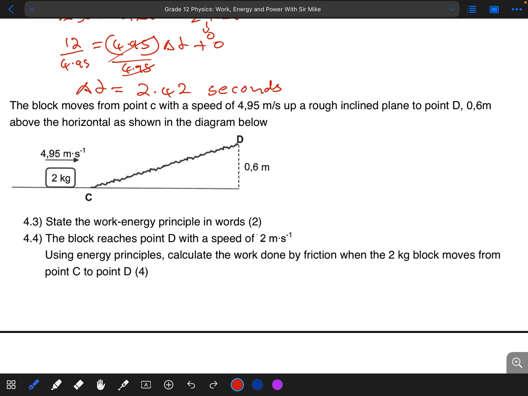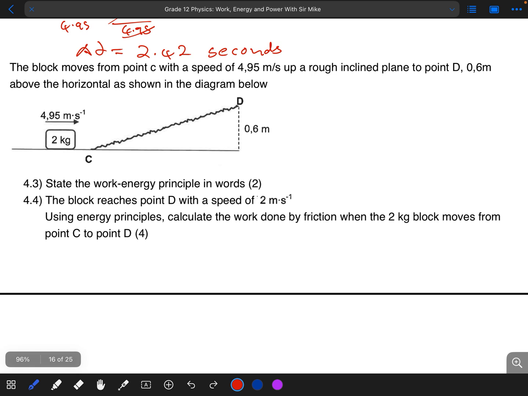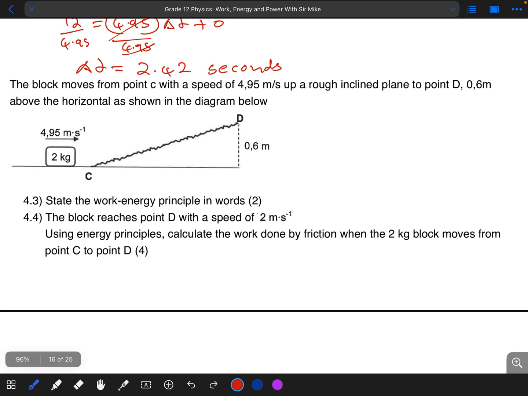So for 4.4 they said that the block reaches point D with a speed of 2 meters per second. So we know that at that point D the object has a speed of 2 meters per second. They said that using energy principles, calculate the work done by friction when the 2 kg block moves from point C to D.